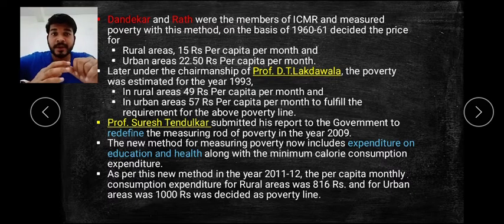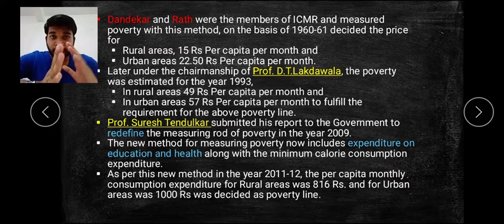So these were the measures, or data, collected by different persons in different areas. First, Dandekar and Rath in 1960-61, taking the base, measured 15 rupees and 22.50 rupees. Then under the chairmanship of Professor D.T. Lakdawala, 49 rupees and 57 rupees in the year 1993.